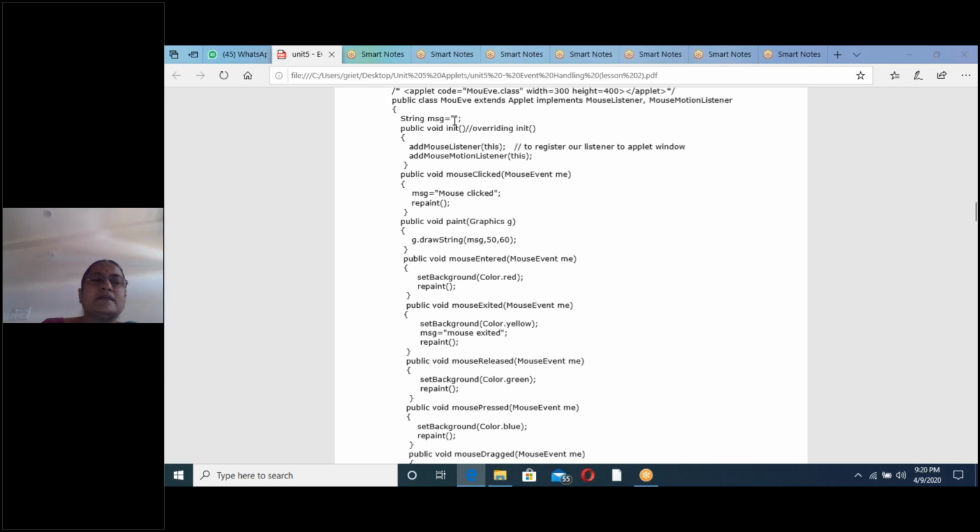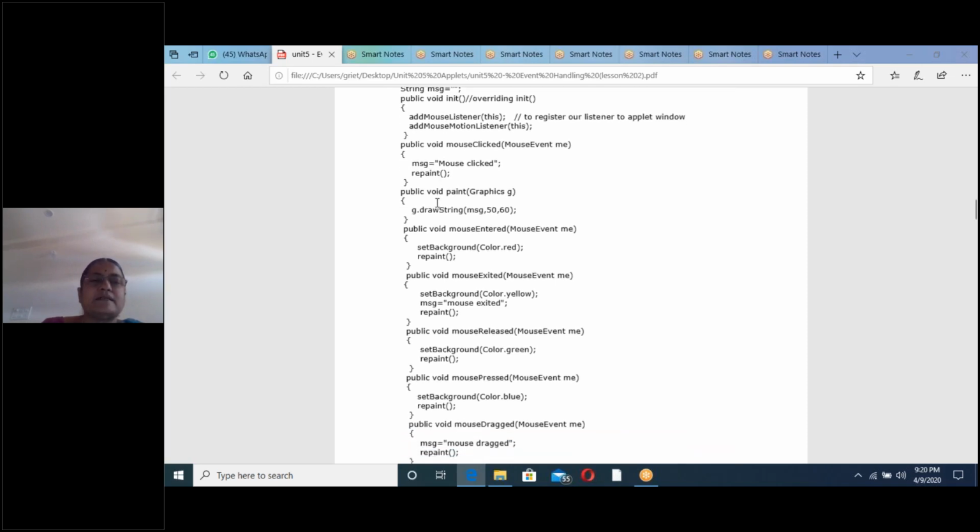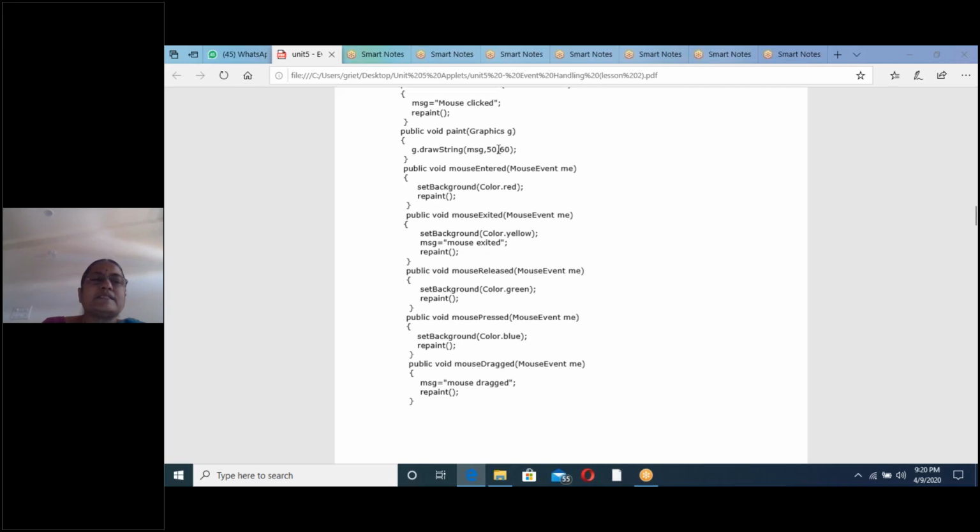Initially message is having a null string. Now message is mouse clicked because this is the mouse clicked method. That's why I have written mouse clicked. After that, repaint I have written. Why I have written repaint, I will explain when I explain the flow. Next, like that, see all the methods are implemented. See mouse entered, mouse event.